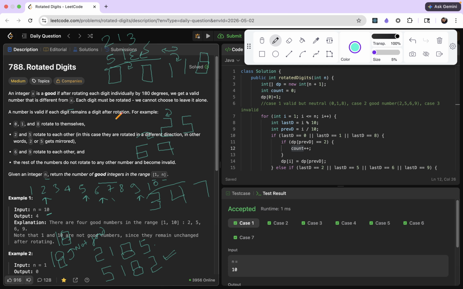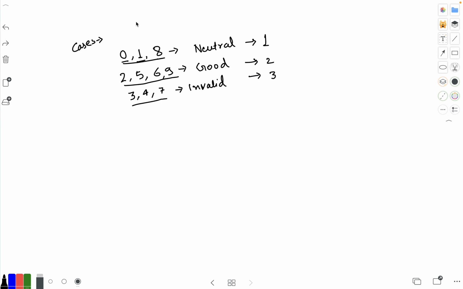So let me walk you through some observations, and from there we will try to get some intuition on how to solve it. So there are basically three cases. Either the number could contain 0, 1, 8, or could contain 2, 5, 6, 9, or 3, 4, 7. If any digit present in the number is 3, 4, 7, it is invalid, right? Even if it is in combination with any of the neutral or good digits.